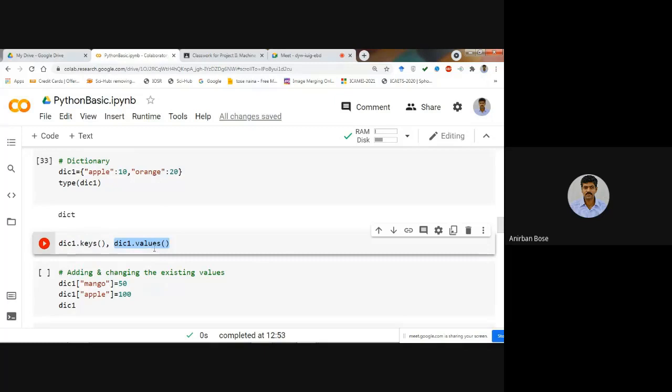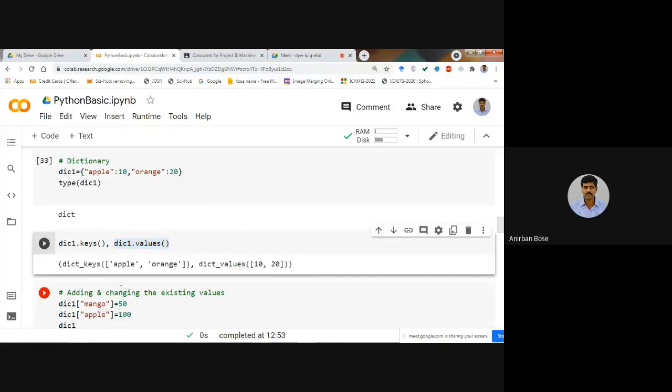So if you write dictionary 1 dot values, you will get 10 and 20. If you execute, you see that the dictionary keys are apple and orange and the dictionary values are 10 and 20. Clear? I think these are the basic structure of the dictionary.